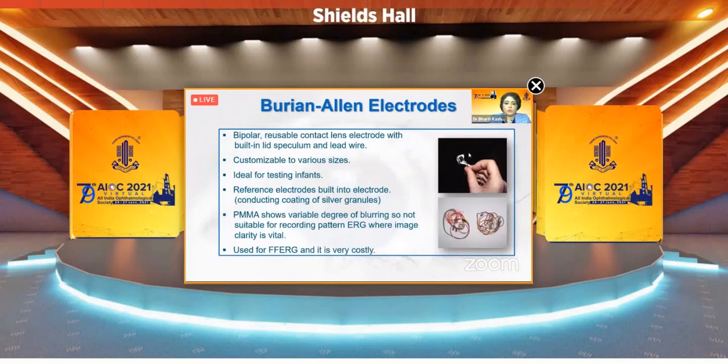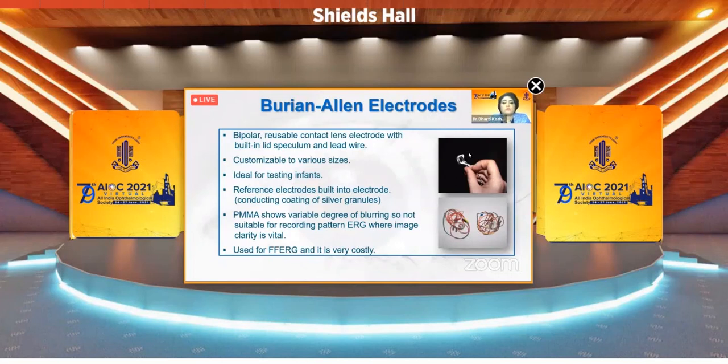Burian Allen electrode is a bipolar reusable contact lens electrode with built-in lid speculum and lead wire. You can see in the picture. It is customizable to various sizes. It is ideal for testing infants. The reference electrode is built into this electrode and the conducting coating of silver granules is present. But this is expensive, very expensive. PMMA shows variable degree of blurring, so it is not suitable for recording pattern ERG where image clarity is vital.